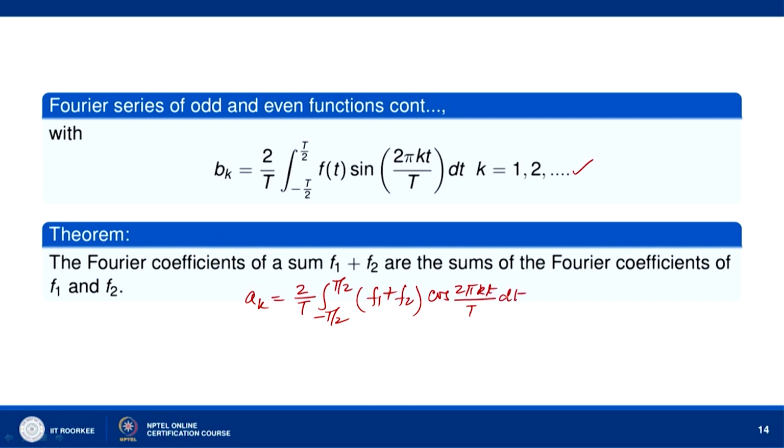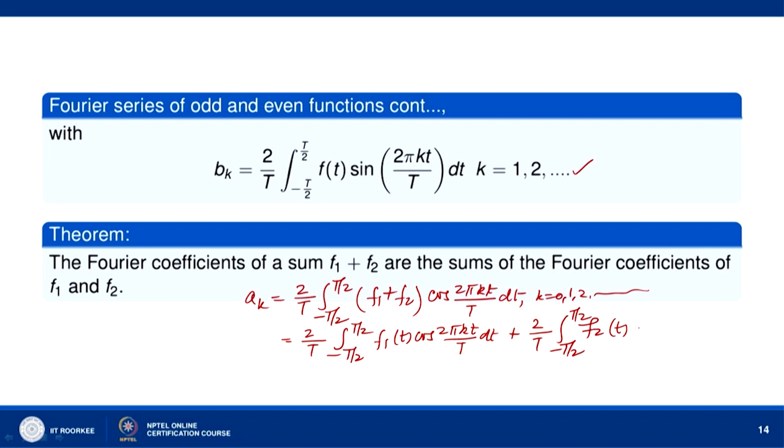Okay. And this is valid for k equal to 0, 1, 2 and so on. Okay. And this I can write as 2/T times the integral from -T/2 to T/2 of f_1(t) cos(2πkt/T) dt plus 2/T times the integral from -T/2 to T/2 of f_2(t) cos(2πkt/T) dt.